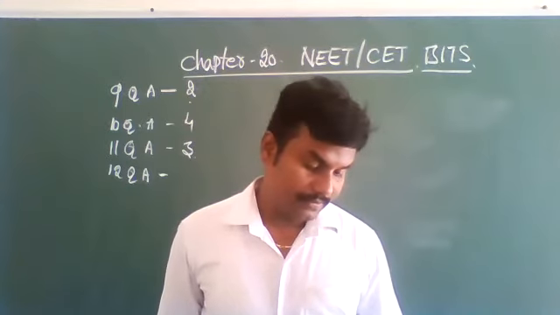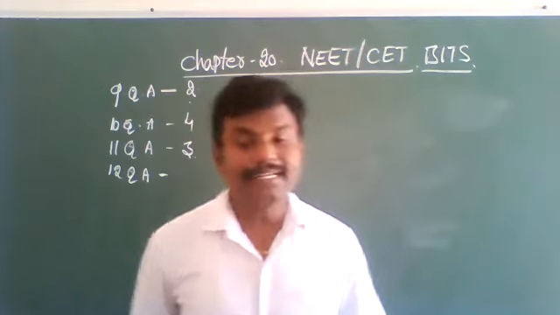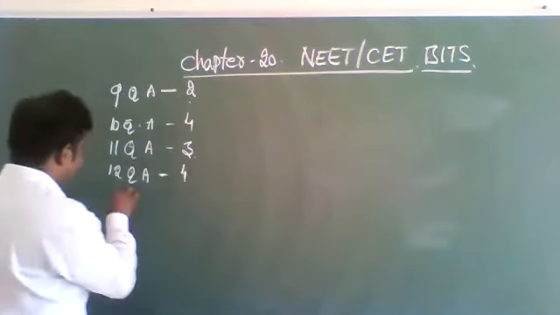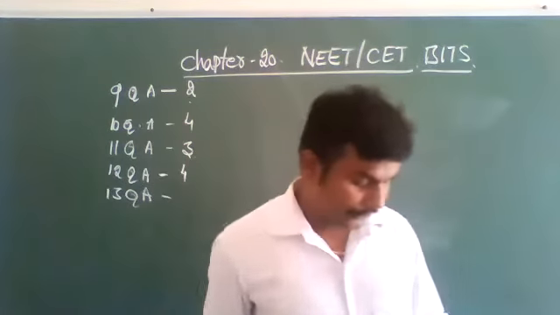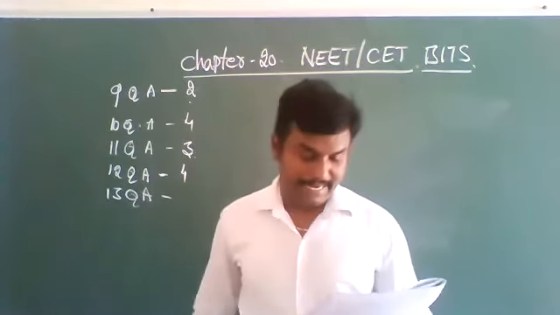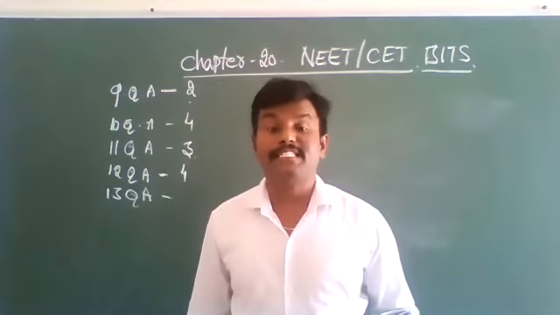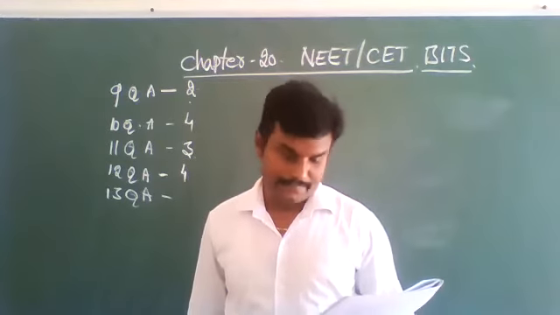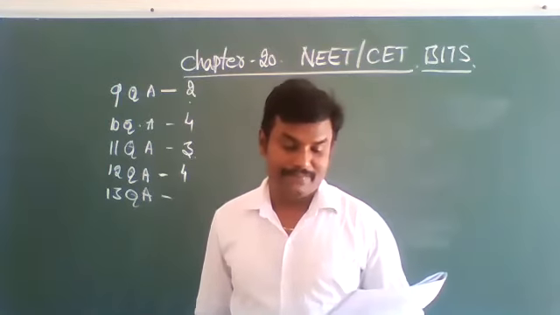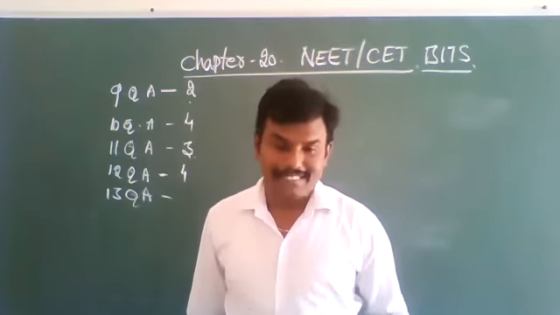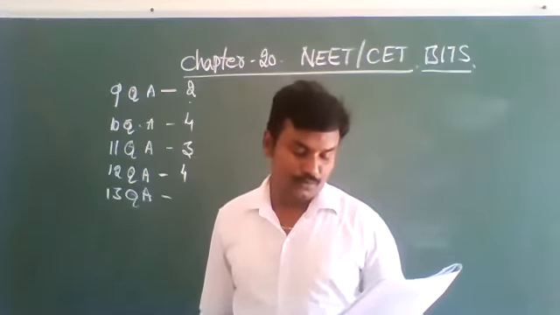Next, 13th question. The 12th question's option is 4. 13th question: least blood supply will be present in case of smooth muscles. The correct option is 2.